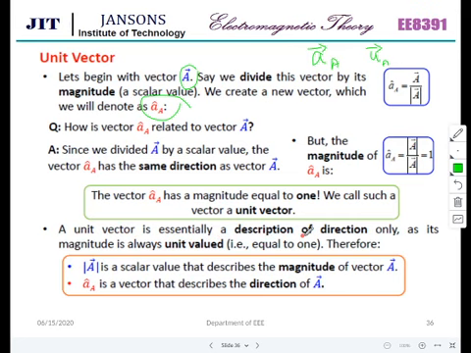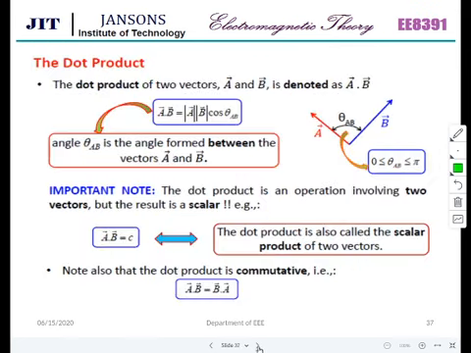This unit vector is one of the major contributions of my PhD work. I have used this unit vector concept in the multi-level inverter to get the angle theta. Instantaneously we can calculate theta using this unit vector. A unit vector is essentially a description of the direction only.